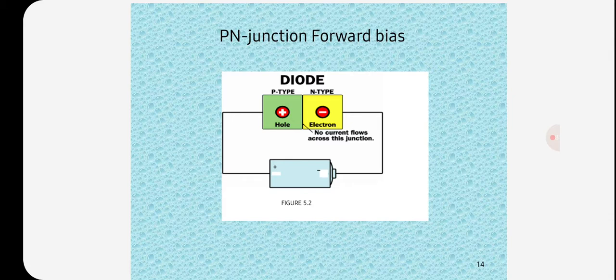This movement of electrons and holes constitutes a large current flow through the semiconductor. The diode offers low resistance in forward direction. The applied forward voltage reduces the height of potential barrier at the junction. It allows more carriers across the junction, more current to flow across the junction. Forward bias reduces the thickness of the depletion layer. So in this diode, the P and N type semiconductor will be connected to a battery.